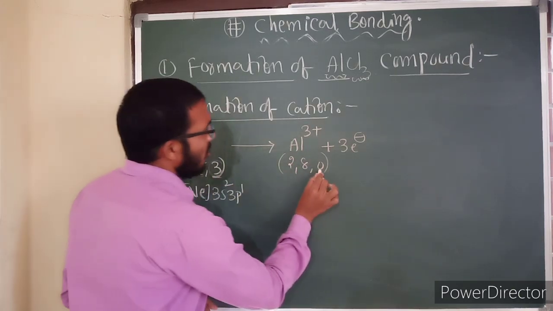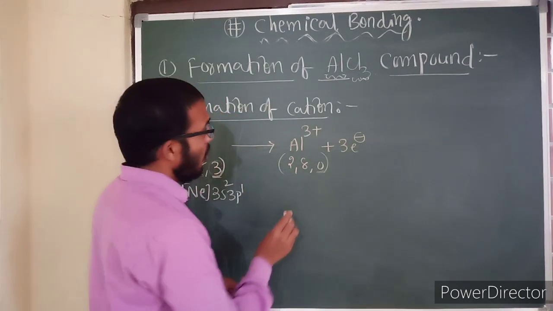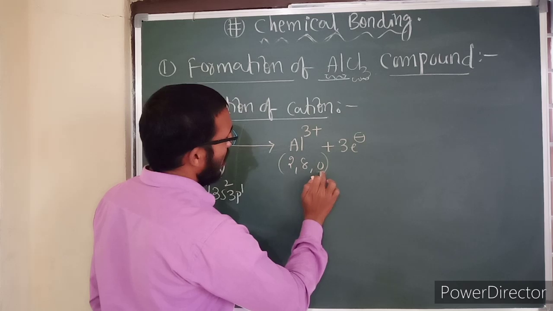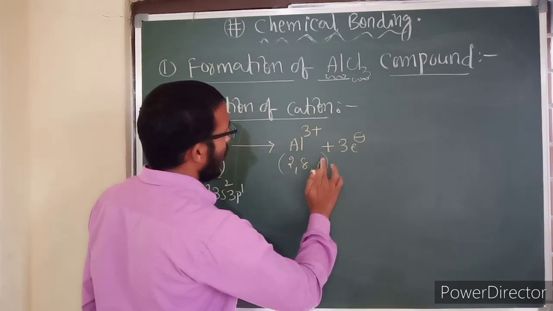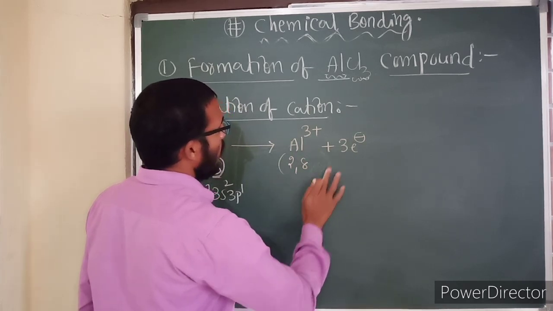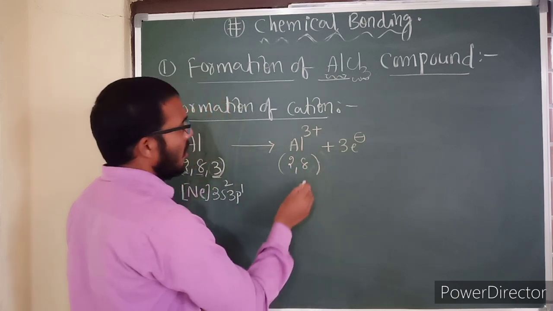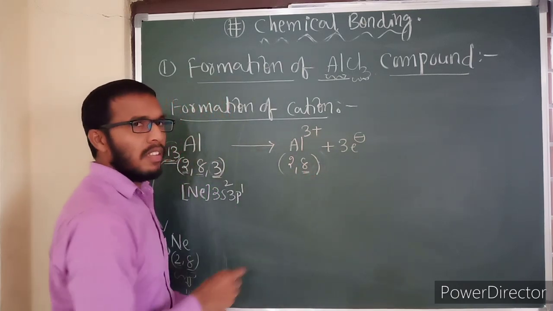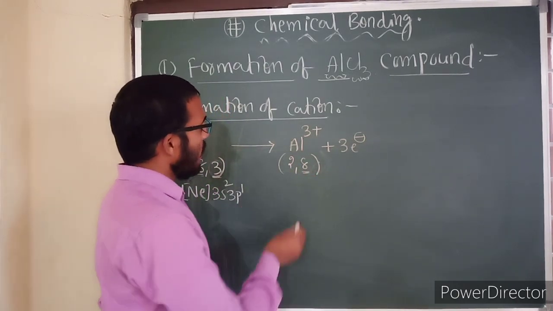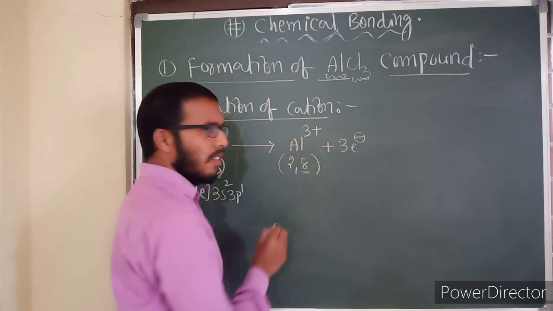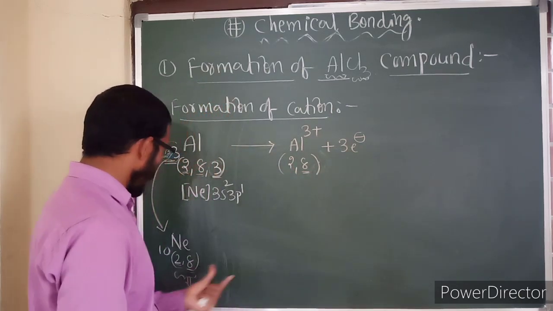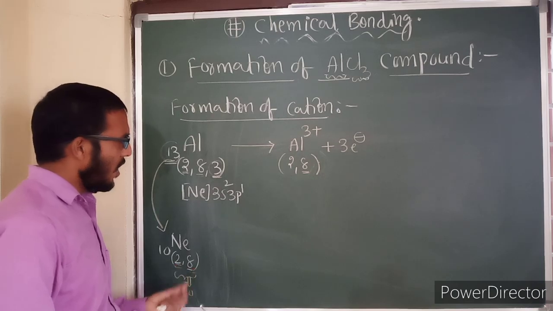In its valence shell electrons are not there, so we cannot consider it a valence shell. The next shell becomes the valence shell. So 2, 8, and now the second shell is the valence shell. 2 plus 8 is 10 electrons, equal to the neon gas configuration.